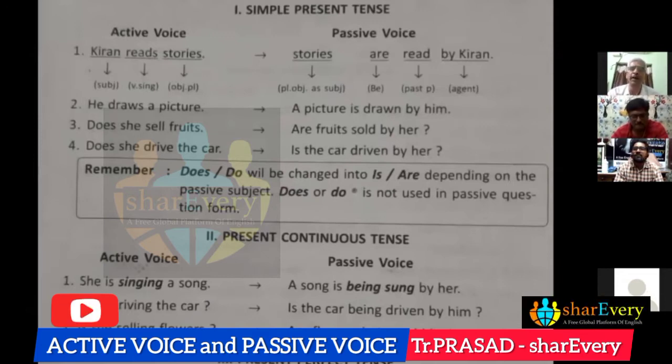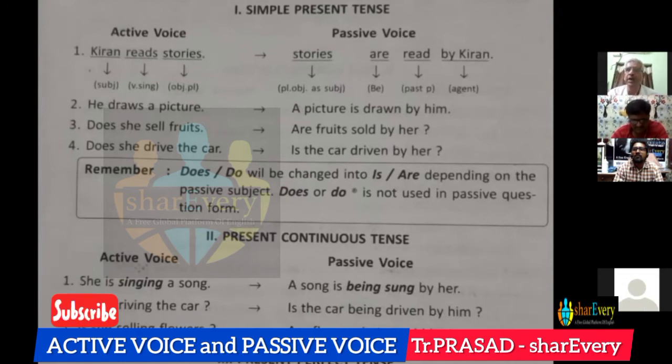We have to remember like that. When we find ing in active voice, we have to use being in passive voice. In perfect tenses, that means present perfect, has or have. Has singular, have plural. And in passive voice, we have to use been.